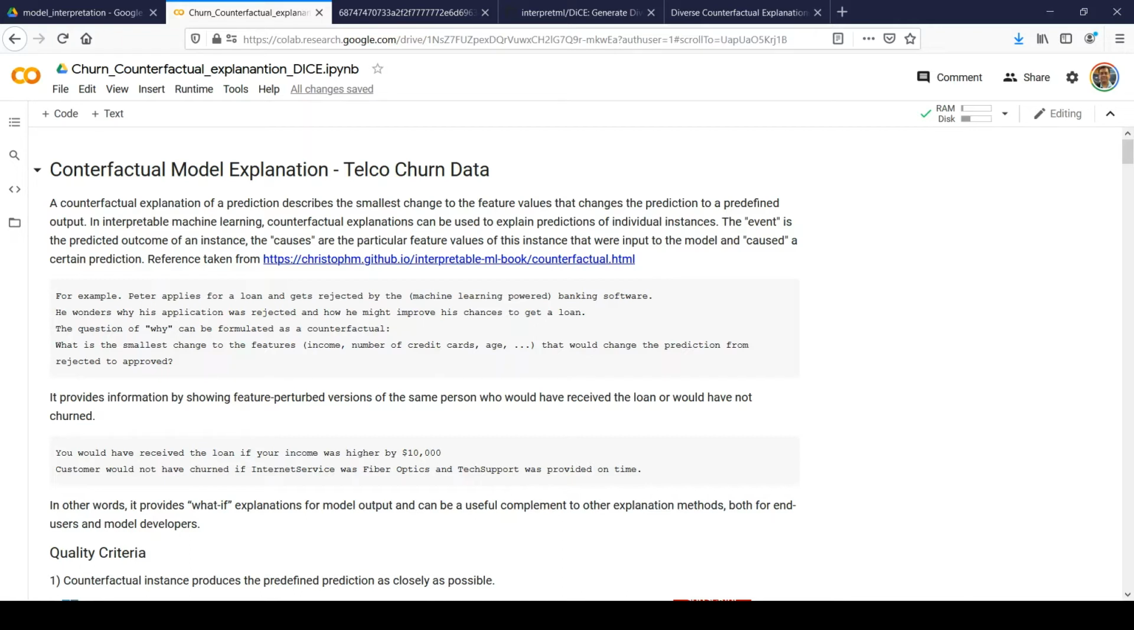But in many cases, that's not sufficient for the customer. And the customer would like to know what additional changes they can make in their loan application form so that the chances of getting the loan next time would be improved. So we'll take one concrete example to understand what it means.